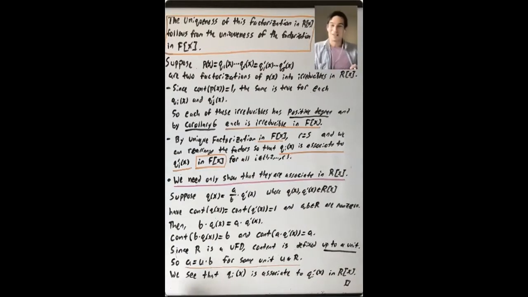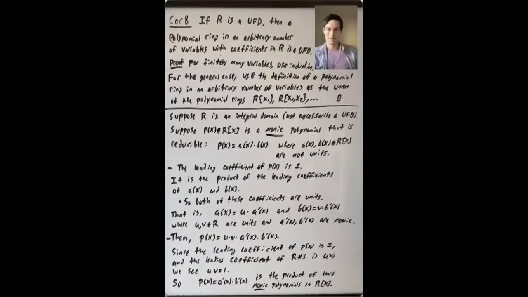OK, so I'm going to pause and erase, and I'll talk just a little bit, very briefly, about some additional issues related to factorizations in R bracket X. Let's next mention a direct corollary of this theorem, that R is a UFD if and only if R bracket X is a UFD.